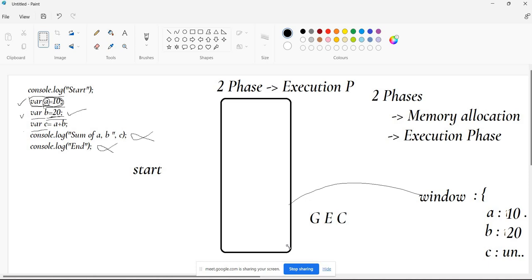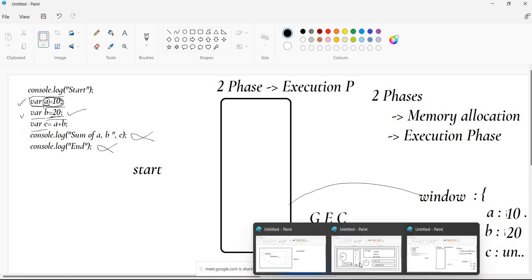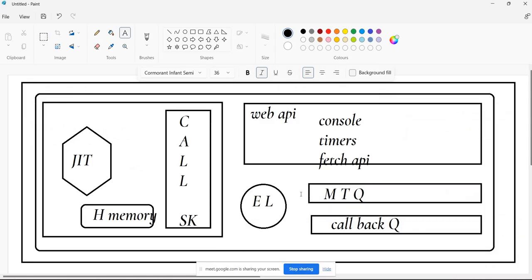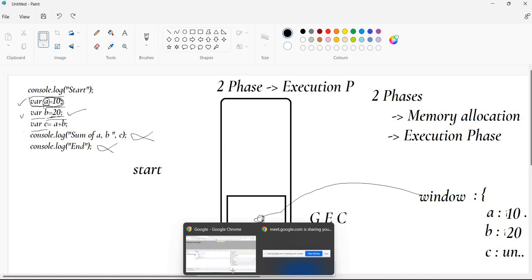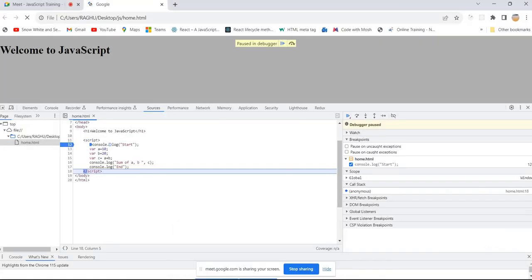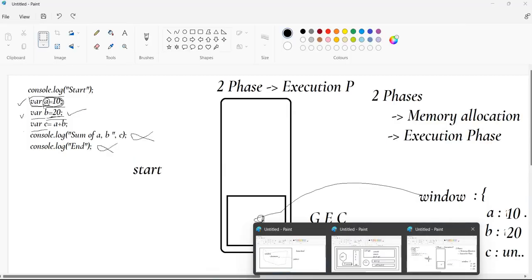Just a lighter note. In detail, we can learn about this when we discuss the event loop. Right now, that is not such a big thing for us. So this is what is happening. This is the most important thing, of course, what I'm repeatedly saying.